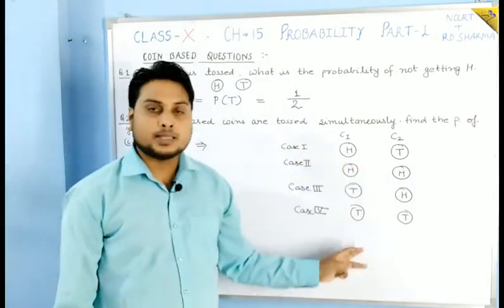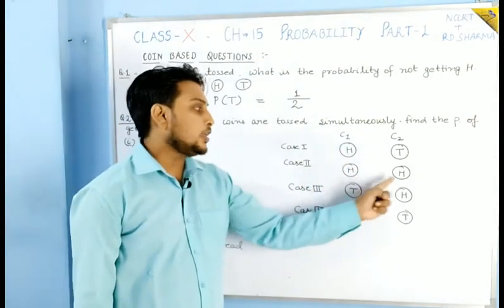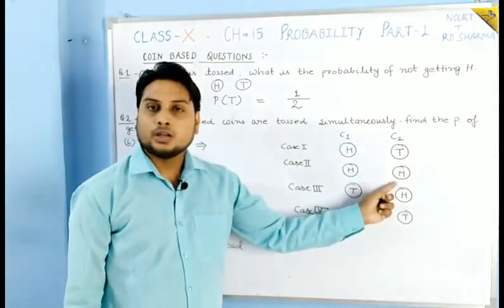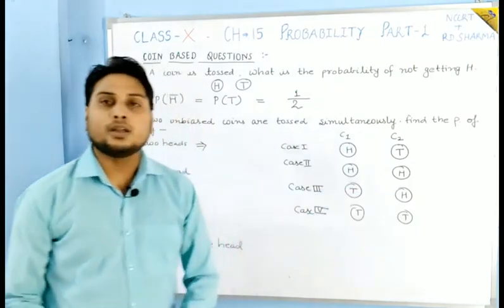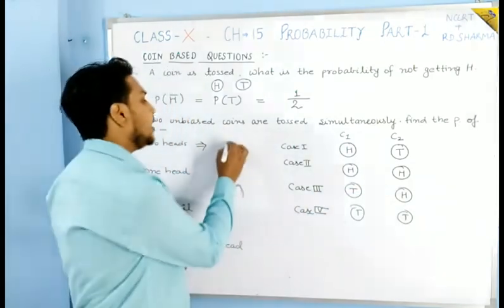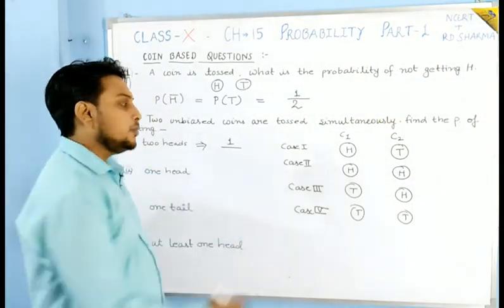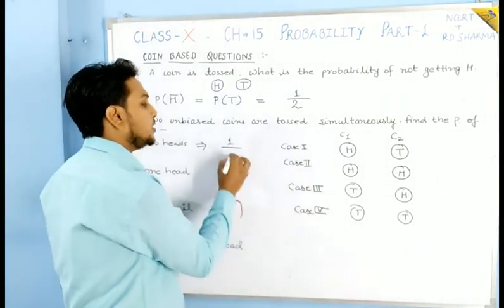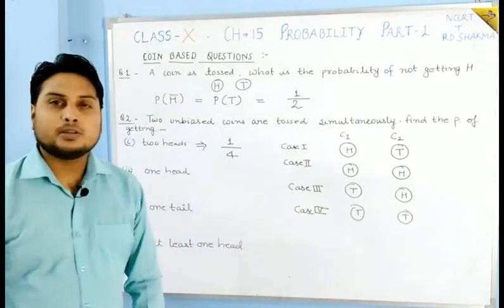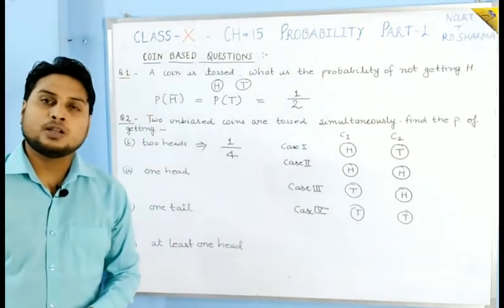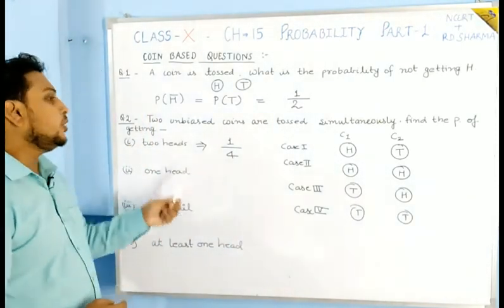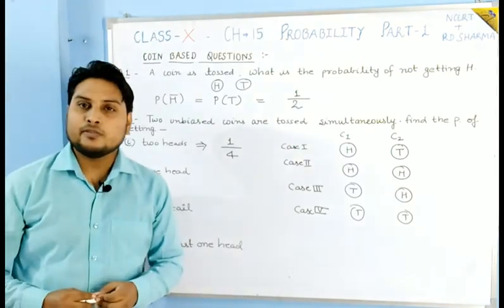So here you can see that there is only one case in which 2 heads are coming. So you can write the favorable outcome is 1 and the total outcomes, means the number of possible outcomes, are 4. So here you can write 1 by 4. So the probability of getting 2 heads is 1 by 4.